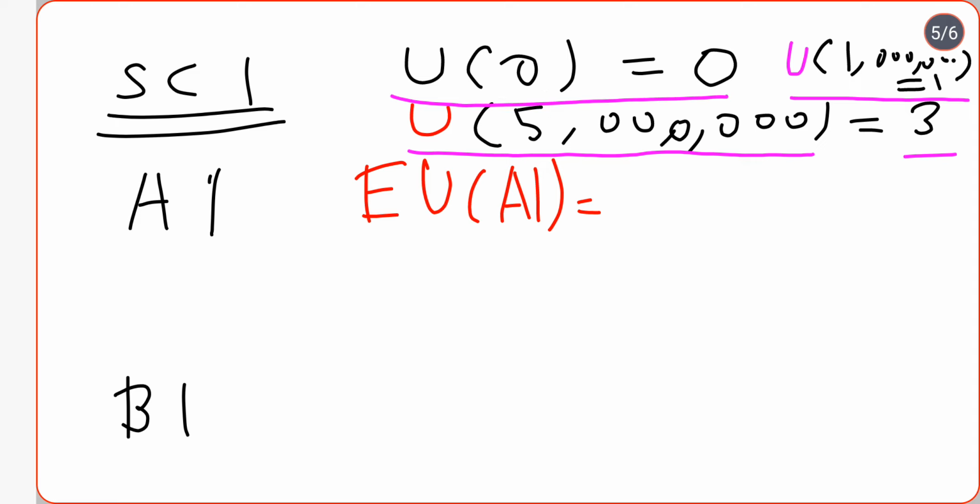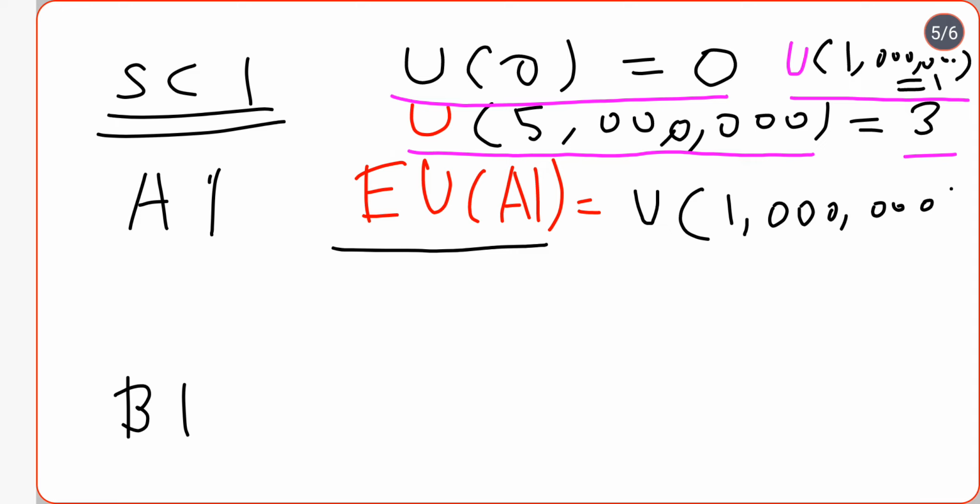Now if I want to calculate the expected utility of A1, in A1 the person is getting 1 million for sure, right? So it will be the utility of winning 1 million multiplied by the probability. What is the probability of a sure event? It is 1, that is, even if you take 100%, that will be 1. So it will just remain the utility of 1 million, which is equal to 1. So I am taking it as 1.